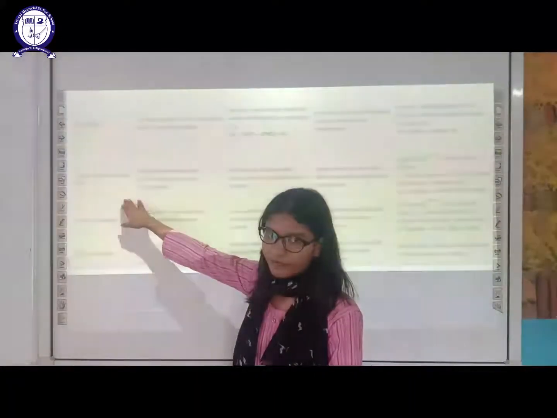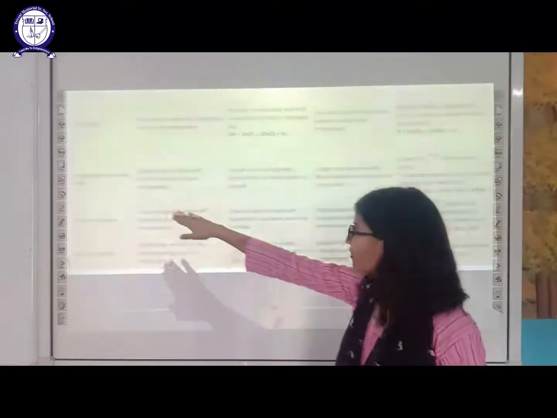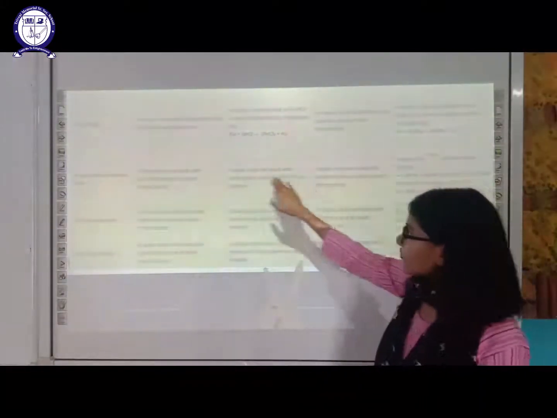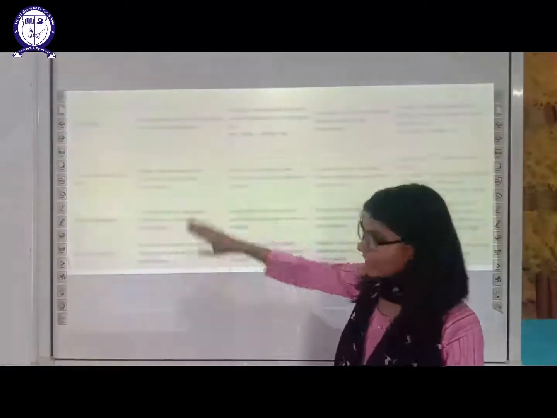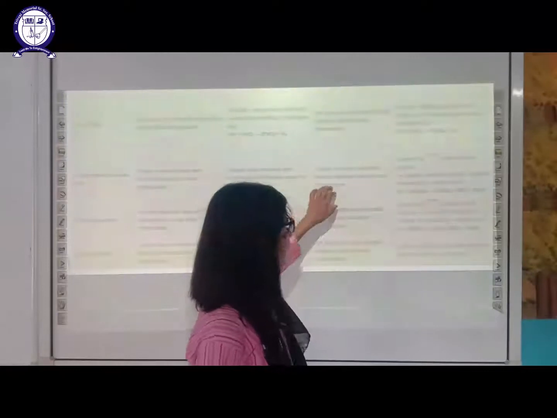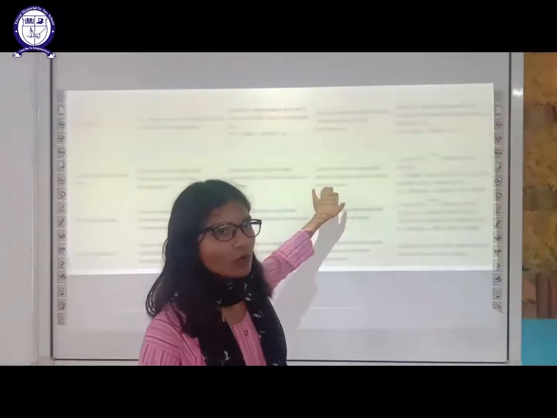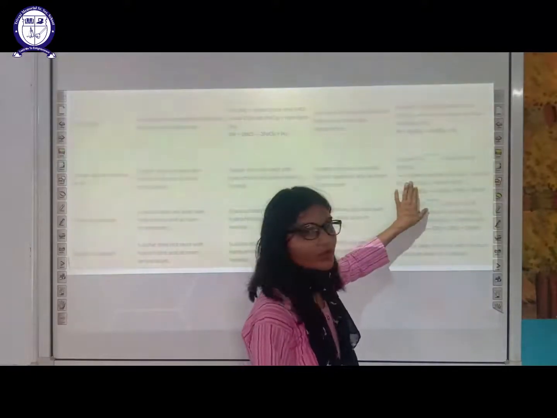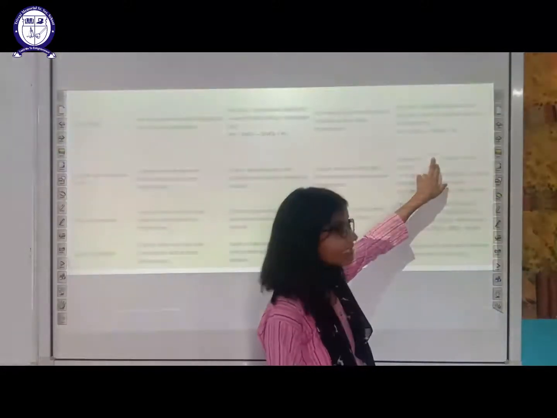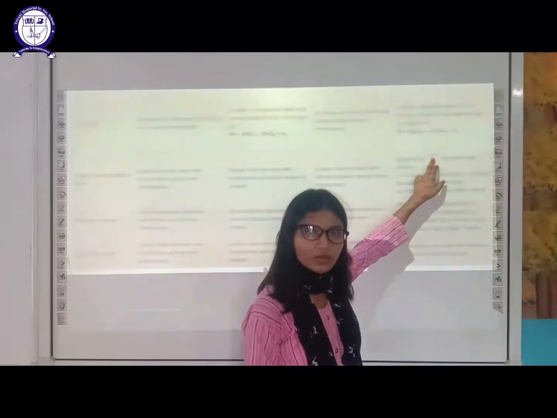Then copper, which again is less reactive. It will not react with hydrochloric acid at all, whether it's warm or at room temperature, and it will not react with sulfuric acid at room temperature. But it will react with sulfuric acid when the sulfuric acid is concentrated, that is, not diluted.